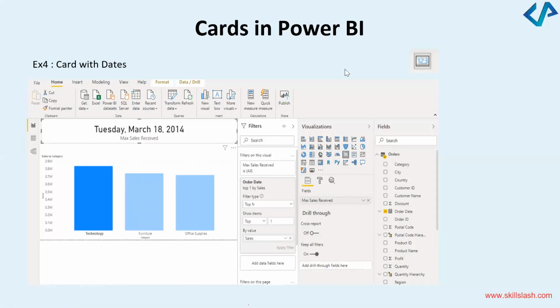Okay. Now, based on the day, what is the date? Tuesday, March 18, 2014. It is telling me that the maximum sales that were recovered were in the field of technology. How can I do that? I'm using an option of cards with dates.